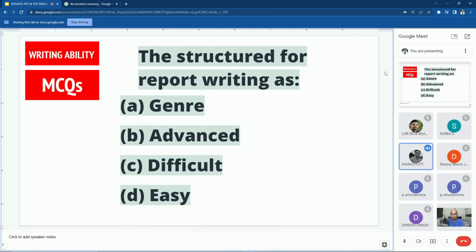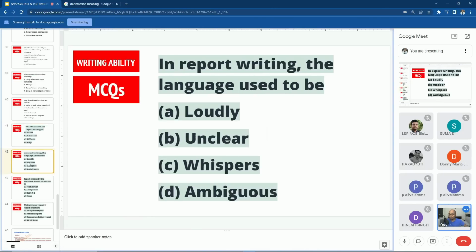The structure for report writing is genre, advanced, difficult, easy. What is the structure? It will be easy. It's the genre. There is a particular format of writing the report. It is not easy, it is not difficult, it is not advanced. It has a particular format. So it comes under genre. Right. Next question. Danny.